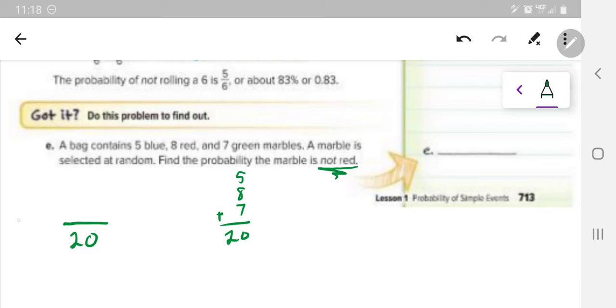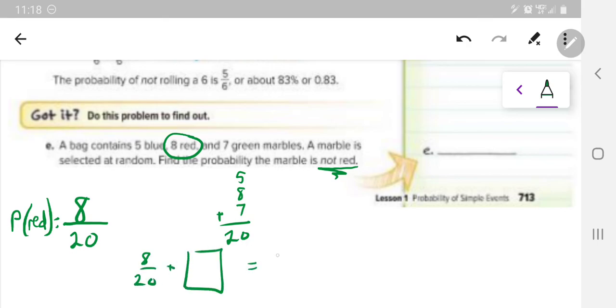And in this case, I think they suggest that we do the probability of red first, and then we figure out not red by finding the complement, right? What the complementary event would be. So if I say, what's the probability of getting red? Well, I have 8 red, so that's 8 out of 20. So then they're saying, well, 8/20 plus what equals 1 whole? Well, 12/20 would add to 8/20 to get you 20/20, and that gives you the 1. Okay, so the probability of not red,